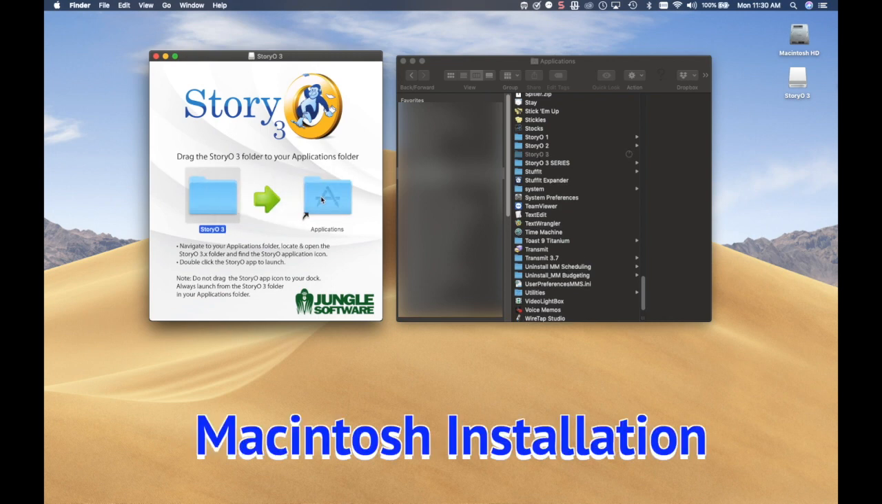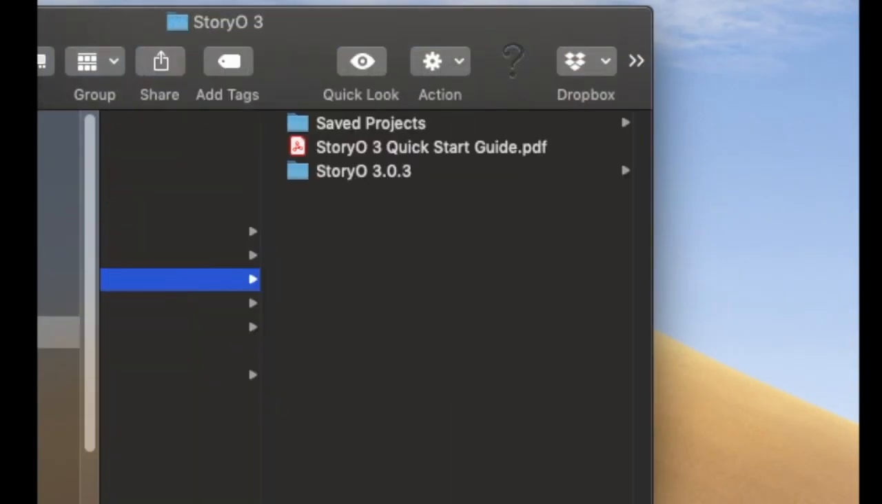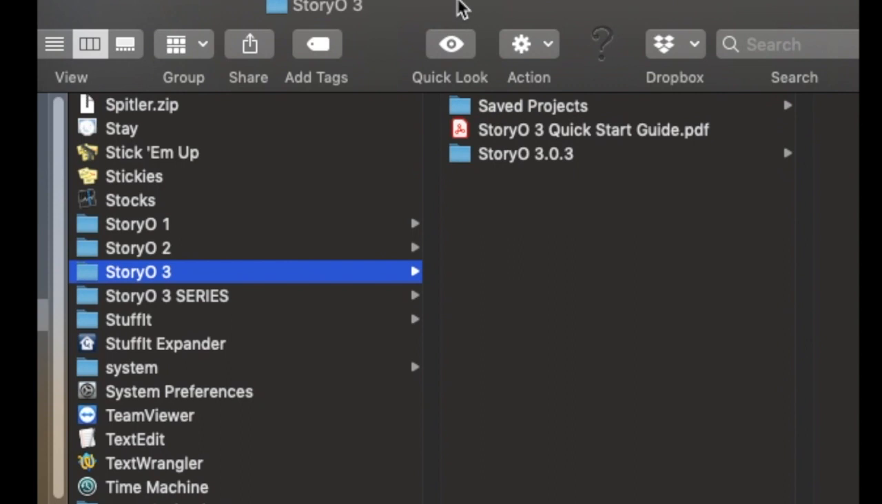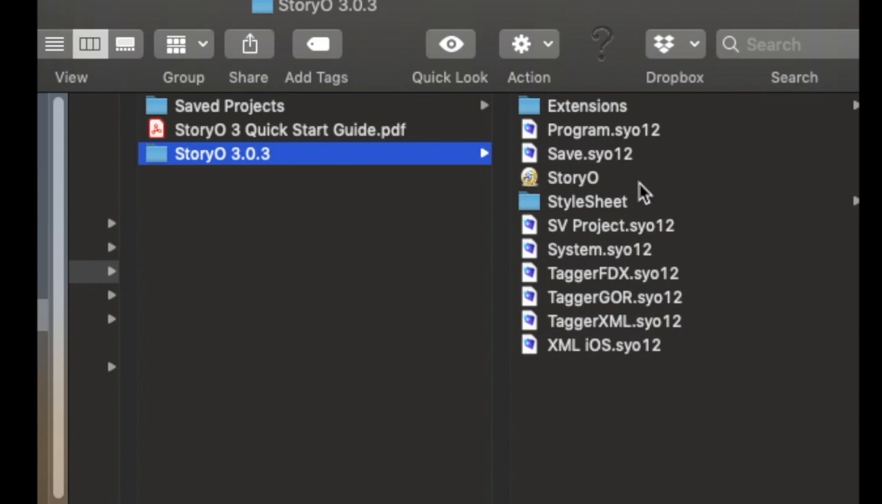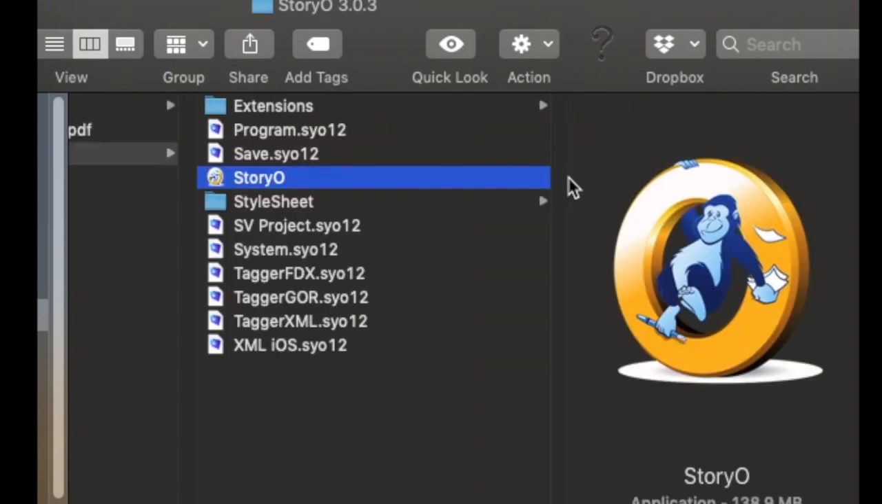Next, drag the StoryO 3 folder to your Applications folder. When completed, go to your Applications folder and find the StoryO 3 folder. If you open it, you will see two folders, Saved Projects and StoryO 3.x something, depending on the version of StoryO 3 that is currently available. Inside this folder, you will find the StoryO application icon. Go ahead and double-click it to launch StoryO.